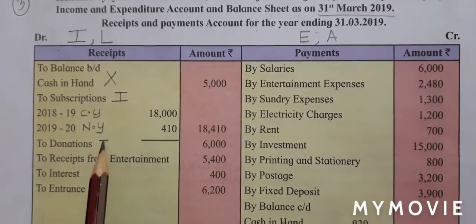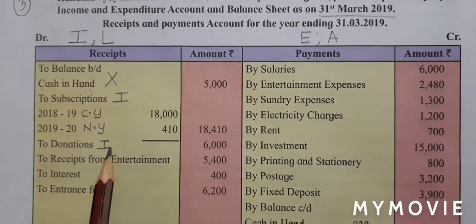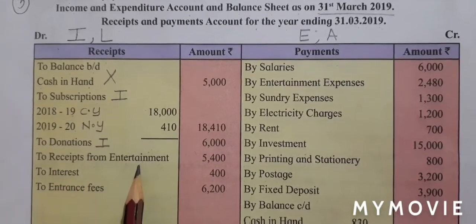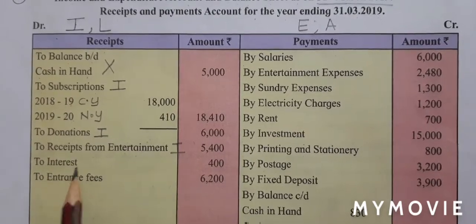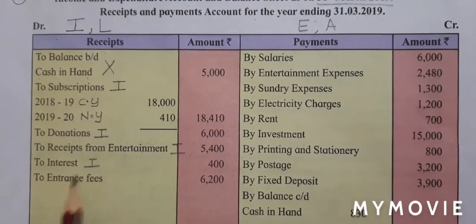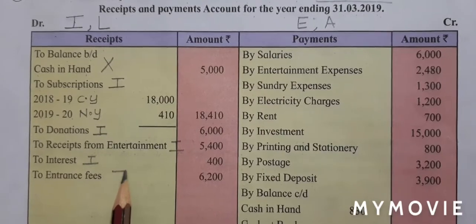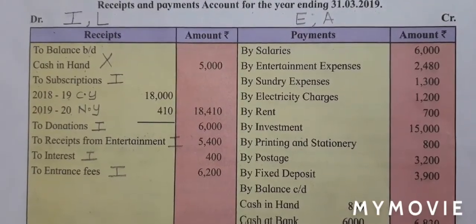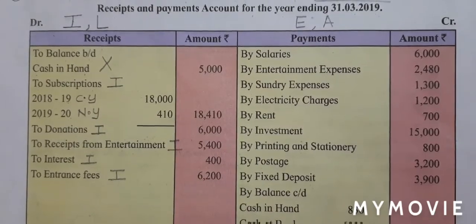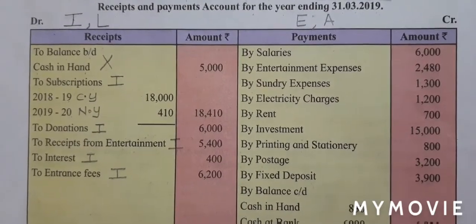Donations, income, since there is no reason given. Receipts from entertainment, income. Interest, income. Entrance fees, income. We have now completed identification on the receipt side. We will now begin on the payment side.